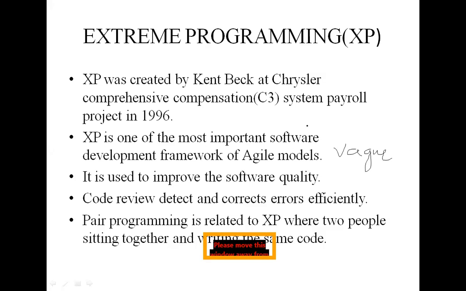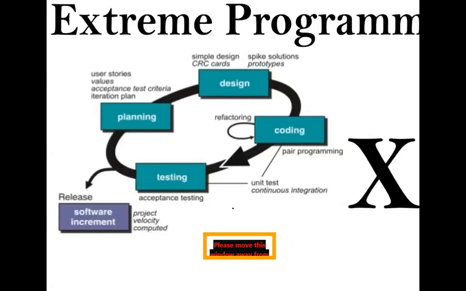See, the pictorial representation of XP is like this. First one, planning. Any software model must follow all these steps: planning, design, coding, testing. So how many students? Okay, 74. We continue to understand about XP.